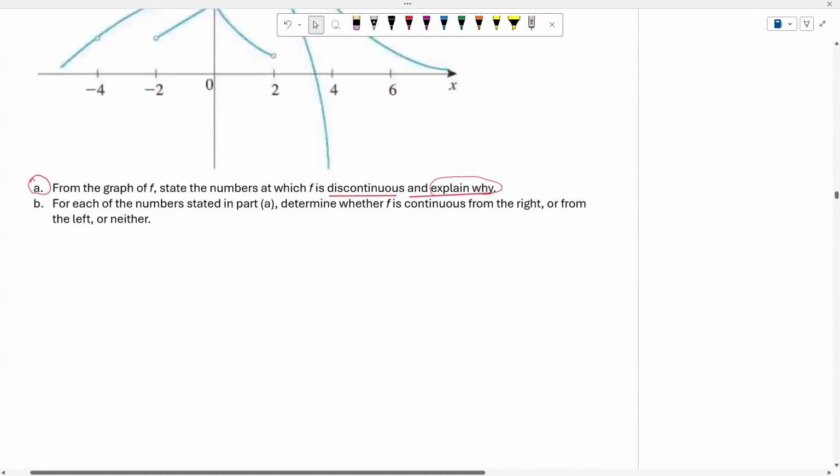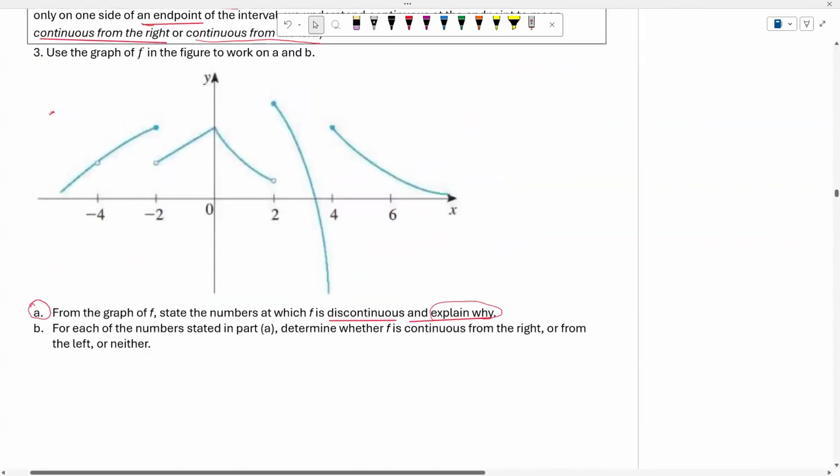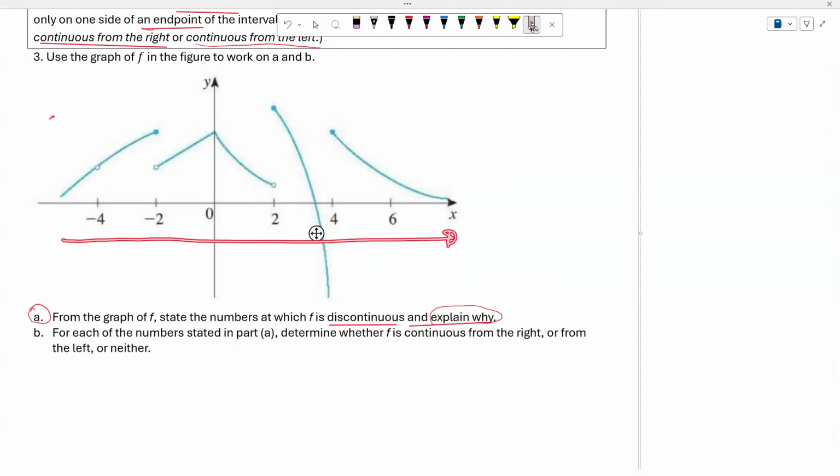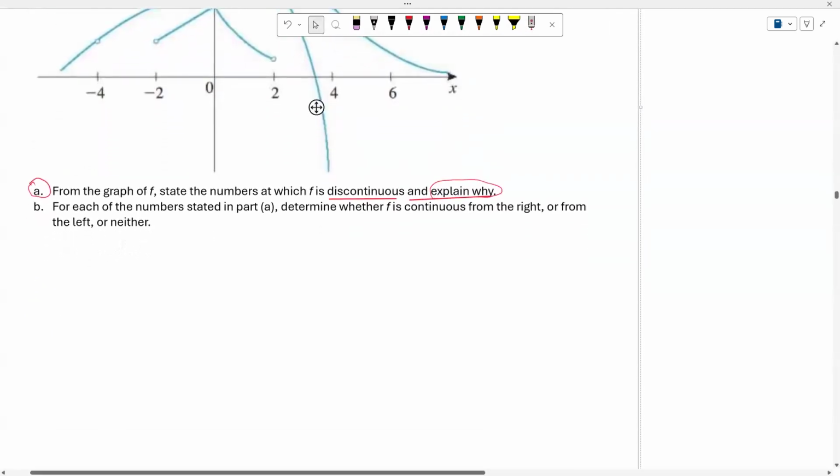And b, for each of the numbers stated in part a, determine whether f is continuous from the right or from the left or neither. Okay. Let's see how we actually work on this problem. Now maybe let us scan through the graph from left to right. Then you will see that the first discontinuity occurs at x equal to -4. So then we could say that at x equal to -4,